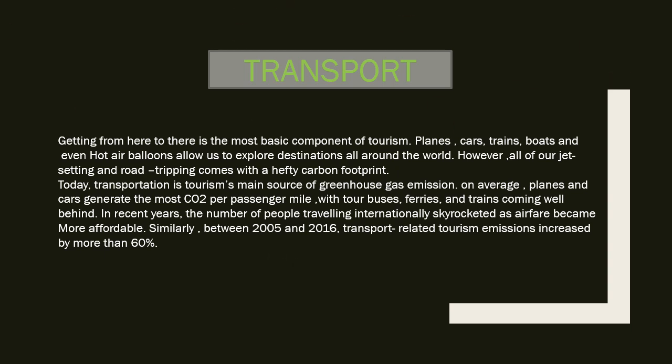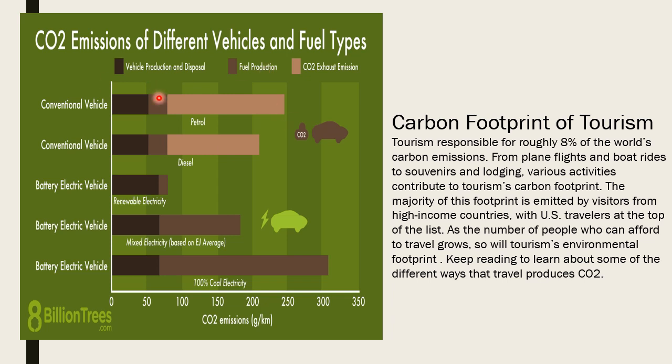This is for transport. This is the graph between CO2 emission of different vehicles and fuel types versus CO2 emissions in gram per kilometer. See, this is a conventional vehicle using petrol. This is a conventional vehicle using diesel. The CO2 emission of petrol is approximately 250, and for conventional vehicle diesel, approximately 220.